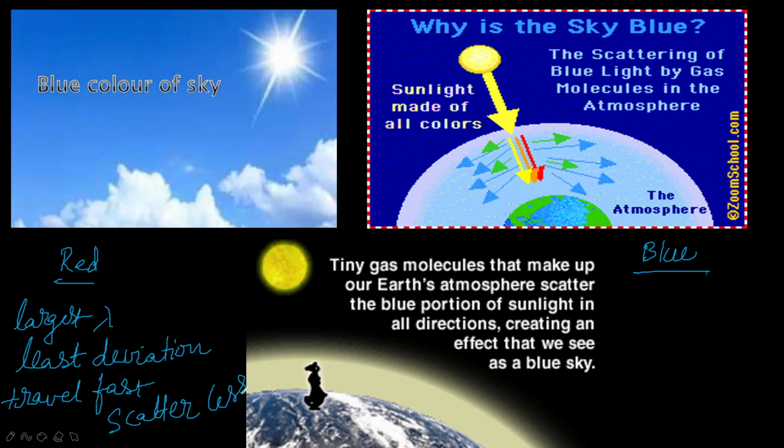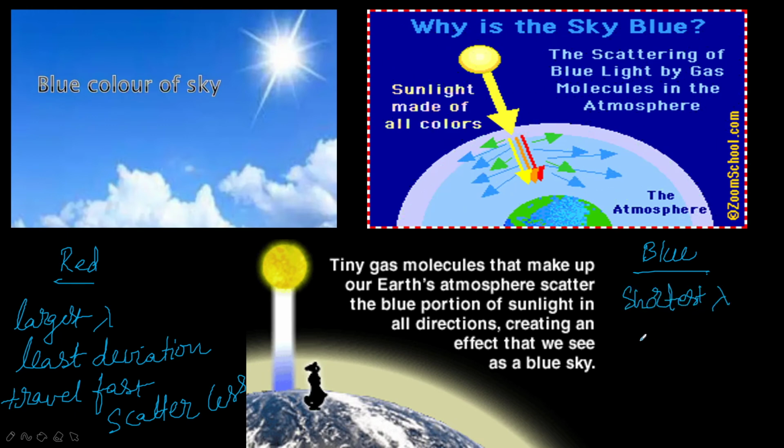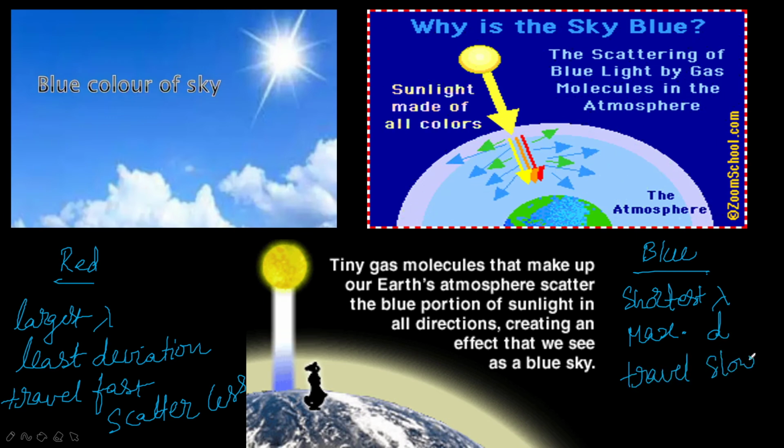Now come to the blue, the opposite of this. Here it is the largest, here it is the shortest wavelength, maximum deviation, travels slow, and scatters more.